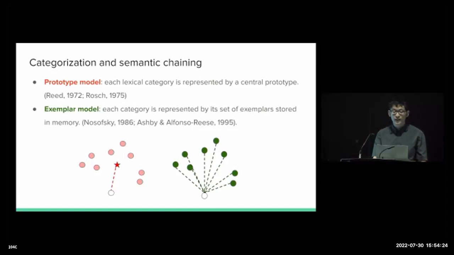So most existing studies on chaining have focused on 2 specific types of chaining mechanisms, both of which have taken inspiration from cognitive psychology research on human categorization. One is the prototype model, which is illustrated by the lower left figure here, follows the prototype theory of categorization and assumes that each lexical category is represented by a single central prototype. And the exemplar model, as illustrated by the lower right figure here, takes inspiration from the exemplar theory of categorization, which assumes that each category is represented by a set of exemplars stored in our memory.